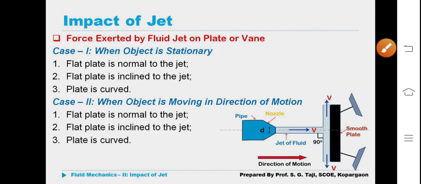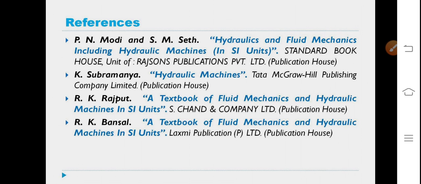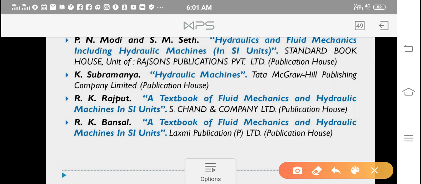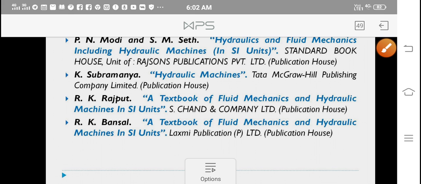We will stop here. We will continue in the next class. References: already many times we have said P.N. Modi and S.M. Seth, K. Subramanya, R.K. Rajput and R.K. Bansal. These we especially use. What do we use the Rajput book and Bansal book for? The maximum number of good examples have been given and solved. Even in all the above three books also, a sufficient number of examples are available.